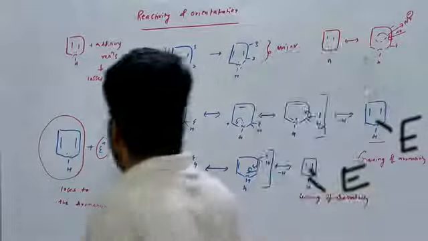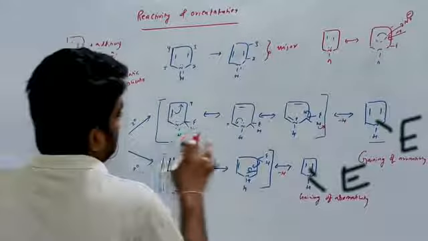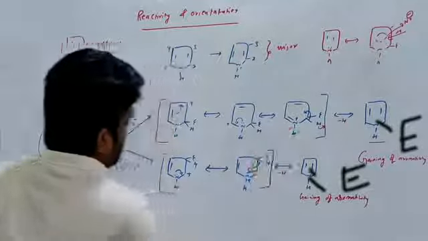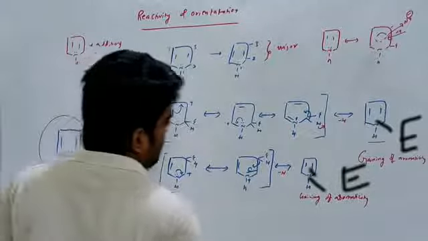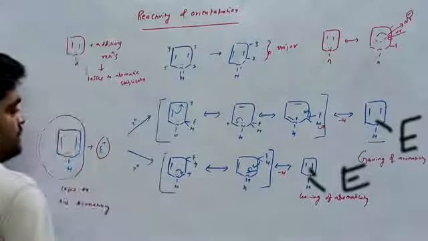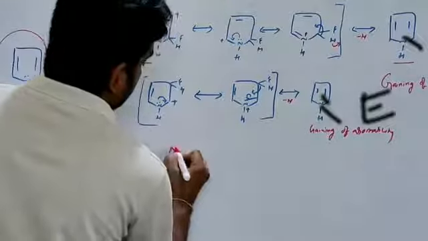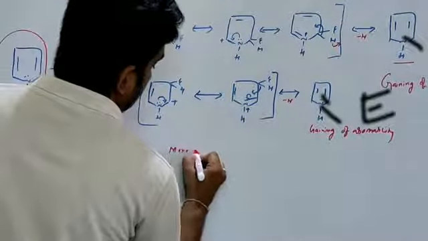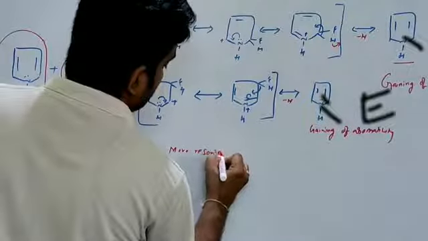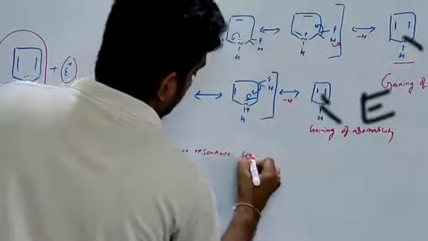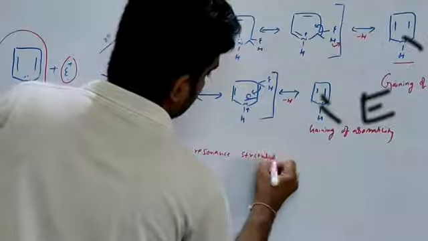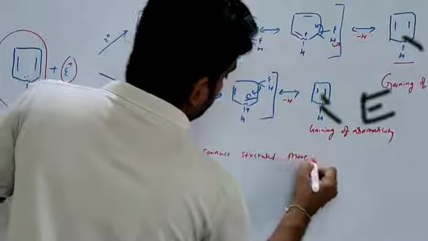Which position is major? In the second position, 3 resonance structures are formed. In the third position, 2 resonance structures are formed. More resonance structures means more stable.